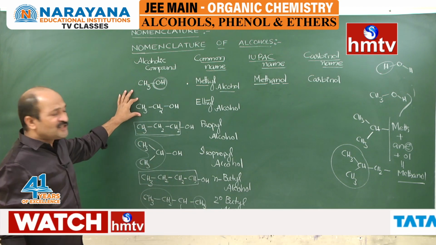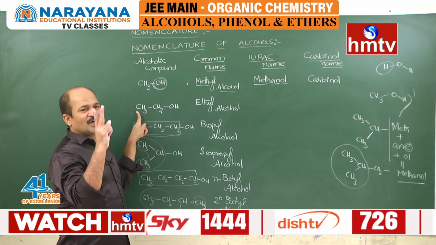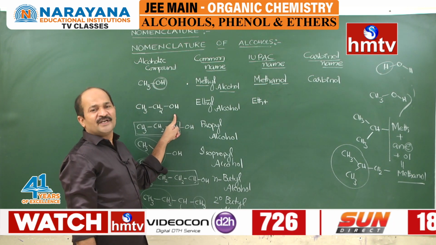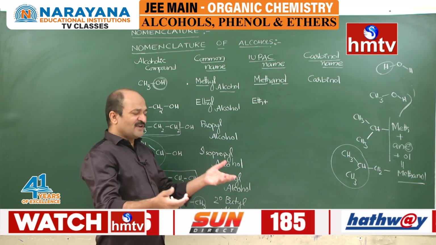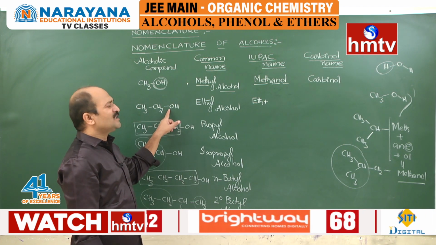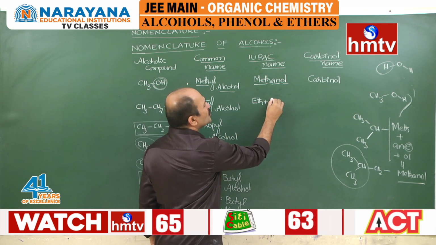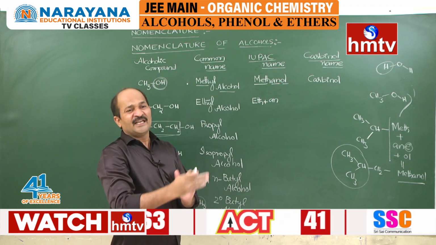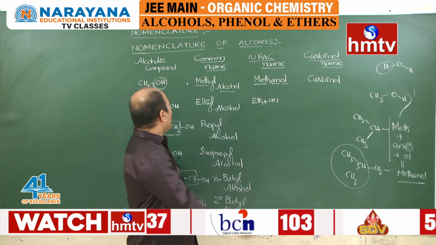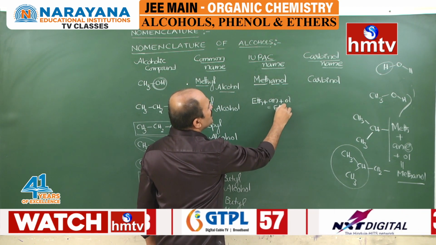Come forward to another molecule. Here how many carbons are there? Two carbons. If two carbons are there, you have to write eth. And is it saturated or unsaturated? How do we identify whether a given compound is saturated or unsaturated? Very simple, no double bonds are there, so it is a saturated compound. In this saturated compound all bonds are single bonds, so you have to write the word ane. But since you want to continue its name, you write only an, and then the OH suffix is ol, so finally its name is ethanol.